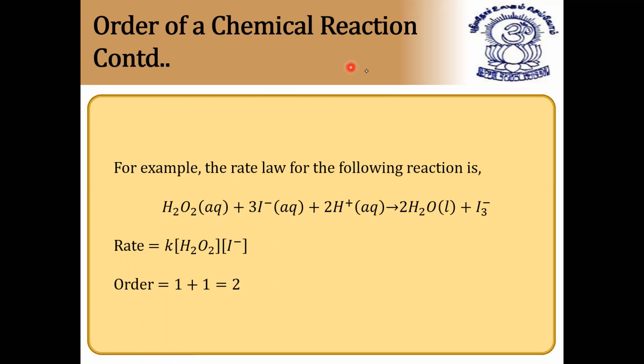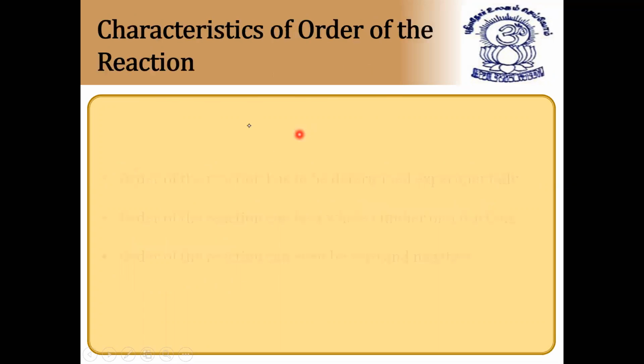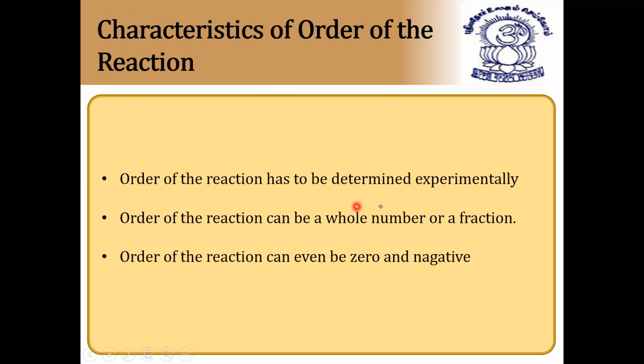So we'll do more questions on order and rate so that you can understand clearly. Next, the order of reaction has to be determined experimentally. The order of reaction can be a whole number or a fraction or even zero also. It can be zero or even negative also.